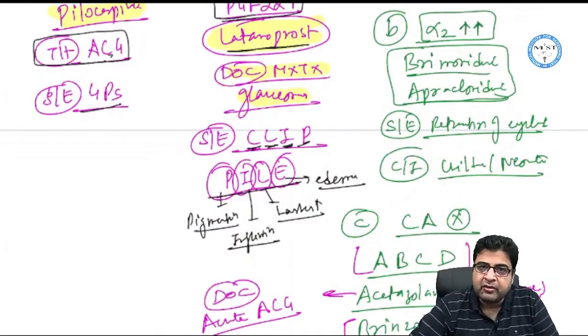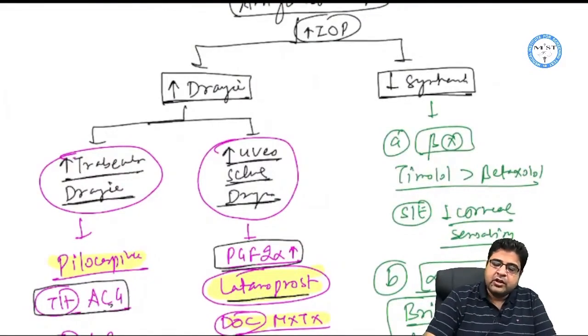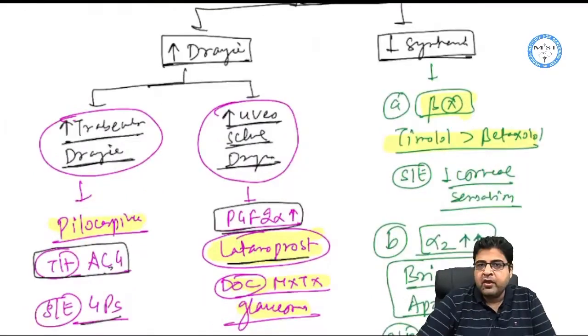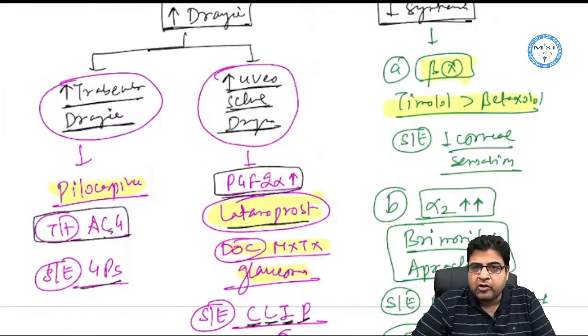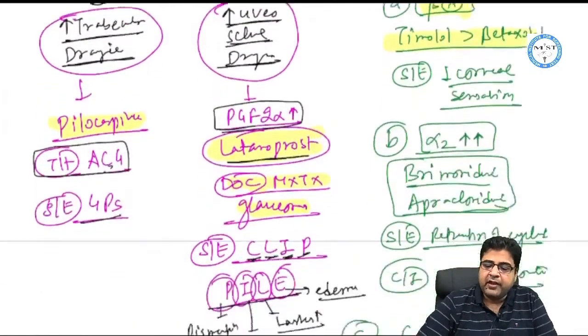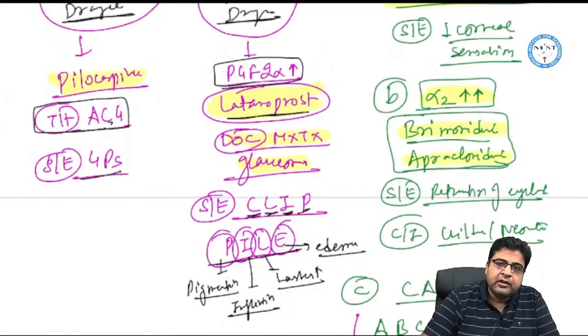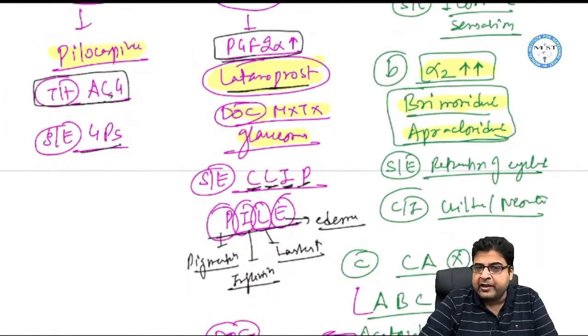Now we have some drugs which can reduce aqueous humor synthesis. These medicines are beta blockers. One of the important side effects of timolol and betaxolol is that they can reduce corneal sensation. We have alpha-2 agonists like brimonidine and apraclonidine, which can cause retraction of the eyelid and should not be given to children and neonates.